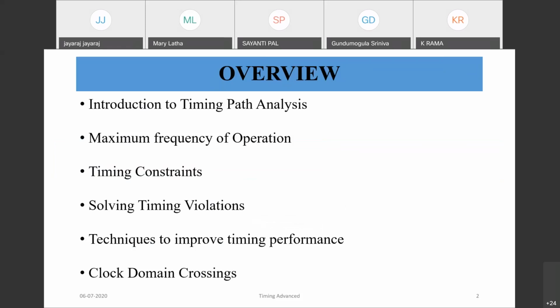So the overview of this presentation is introduction to timing path. So what are the various paths in a circuit? How to analyze path and timing paths, and what do you mean by critical path, and how to find out the maximum frequency of operation of that path or of that circuit. Then what are different timing constraints in designs?